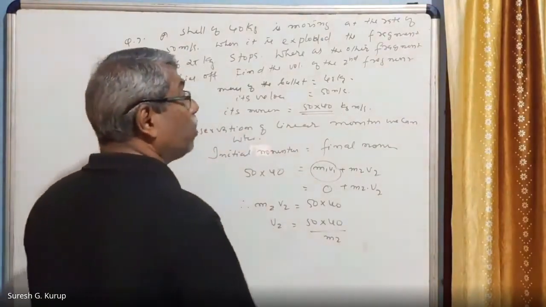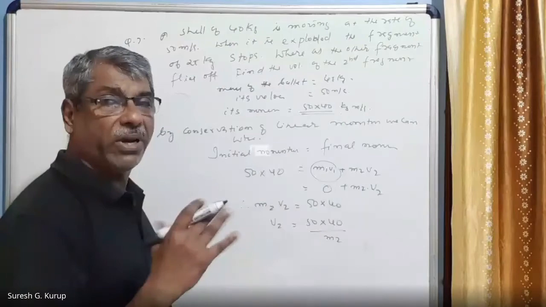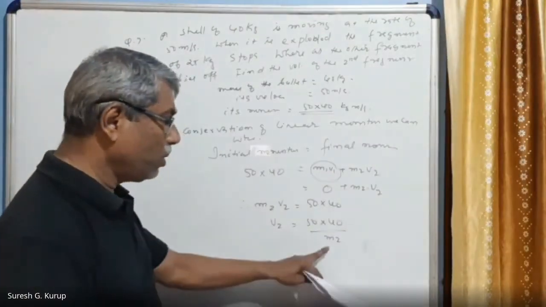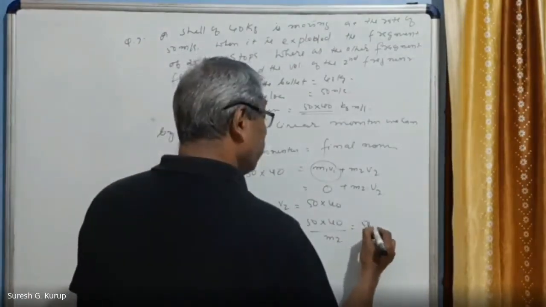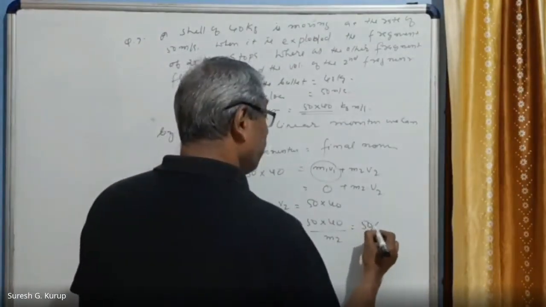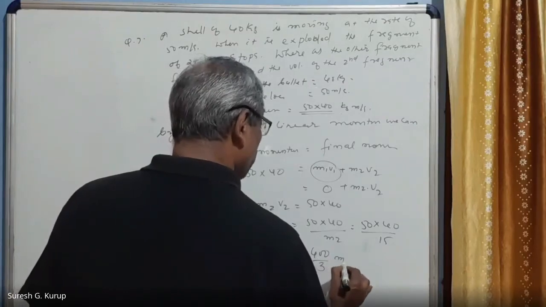But m2, one part is 25 kg. The 25 kg part is gone. What is the remaining part? M2 must be 15 kg. Therefore, v2 is equal to 400 divided by 3 meter per second.